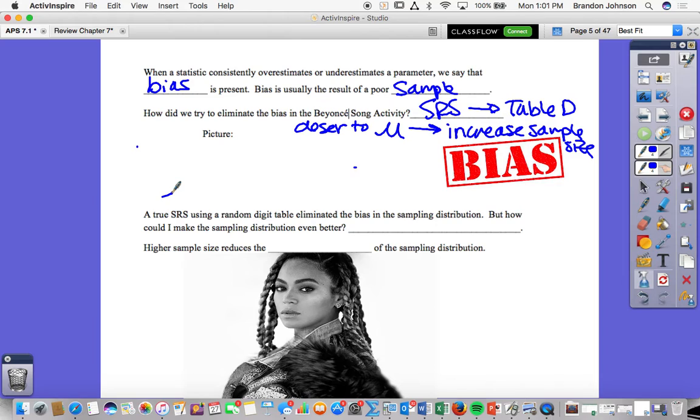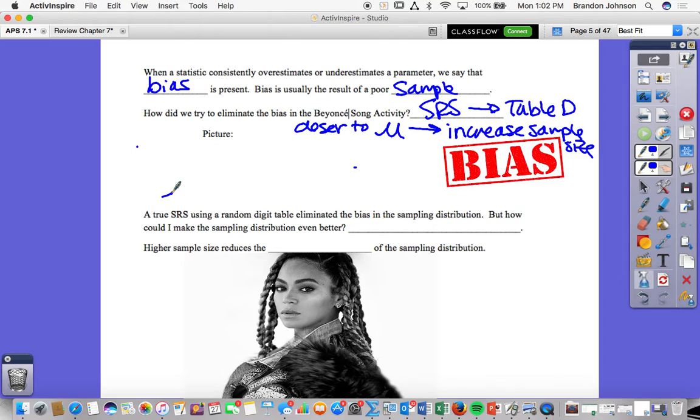We're going to call it a sampling distribution, but to be a true sampling distribution, it's almost impossible. A true sampling distribution would be every possible sample within that population. Is it possible to do that? It is, but it'd take a long time. So we're just going to call this a sampling distribution, but I just want you to hear that from me, because it's taking a sample from that population.